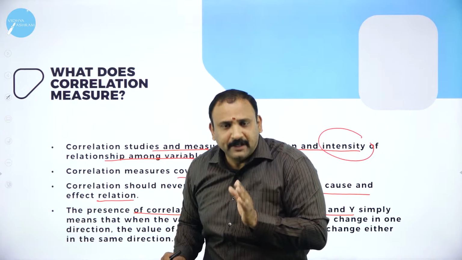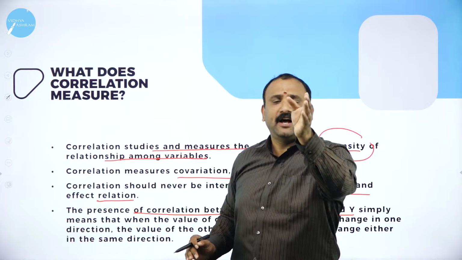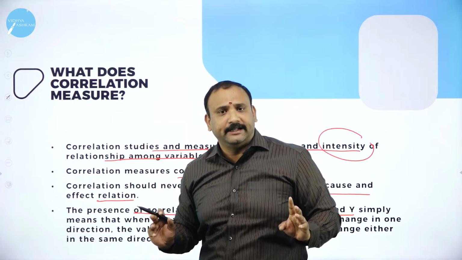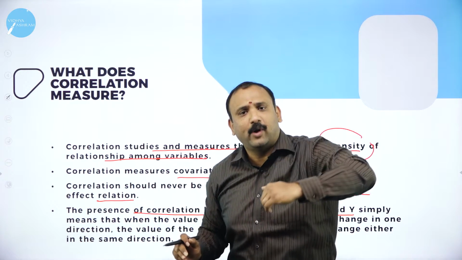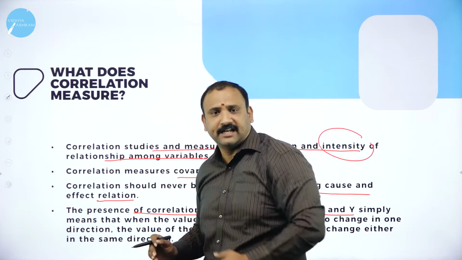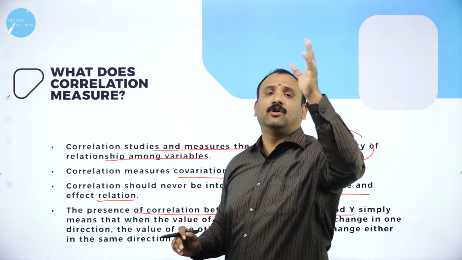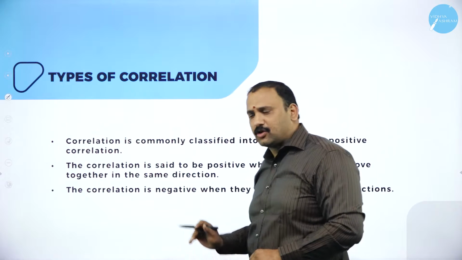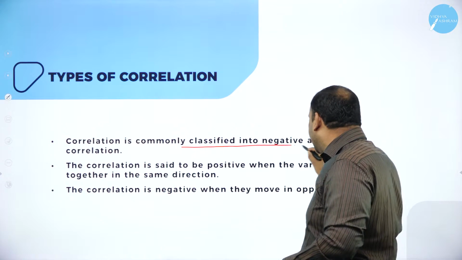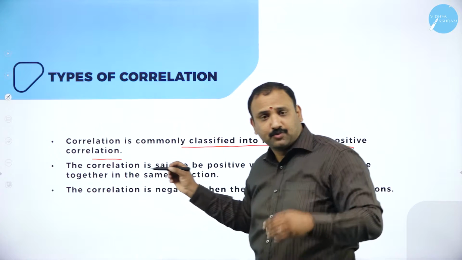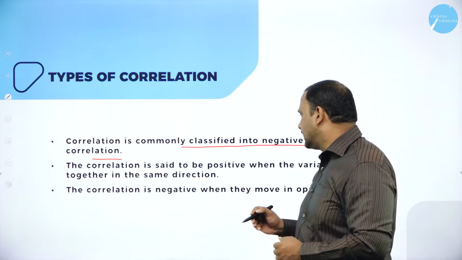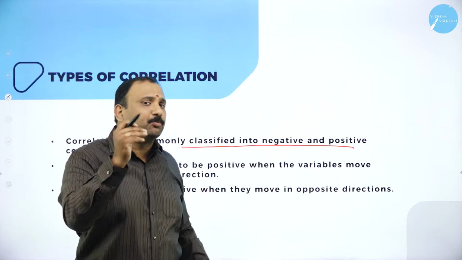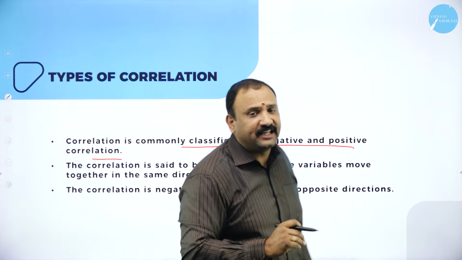So when one variable moves in one direction and the other variable also follows the same direction, they are positively correlated. When x moves in one direction and y moves in the opposite direction, we call it negatively correlated. Now, moving forward, the types of correlation. Correlation is commonly classified into negative and positive. That is what I was explaining in the previous slide. When they move in the same direction, they are positive. When they move in the opposite direction, they are negative.